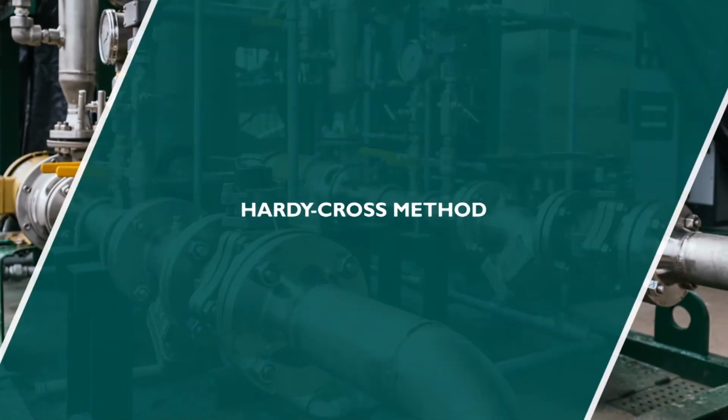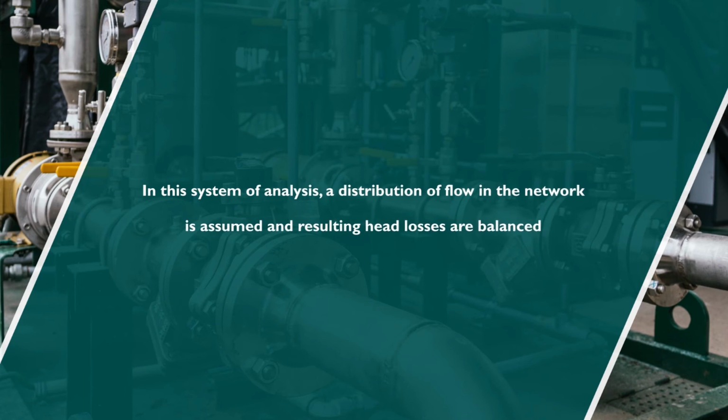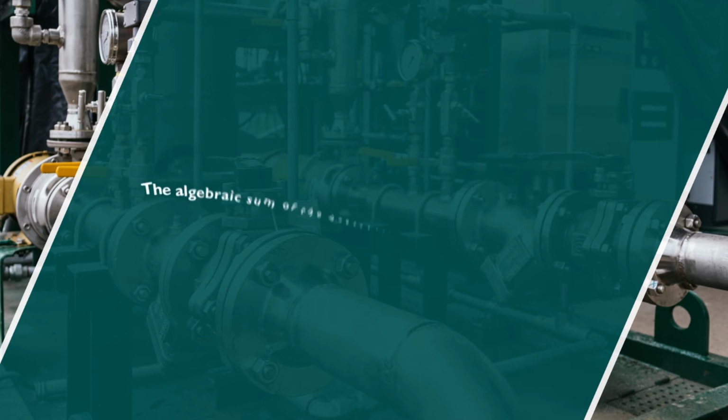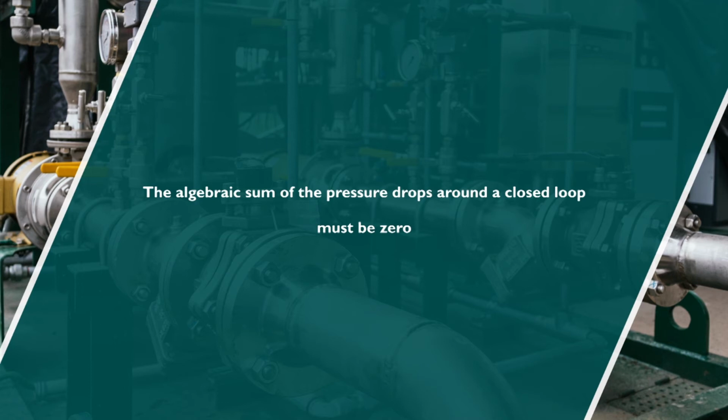Hardy-Cross method. In this system of analysis, a distribution of flow in the network is assumed and resulting head losses are balanced. Formula of the pipe flow are used to evaluate losses and successive corrections are made in the flow until the network is hydraulically balanced. In pipe network, following two conditions are to be satisfied. The algebraic sum of the pressure drops around a closed loop must be zero. The flow entering a junction must be equal to the flow leaving the same junction.